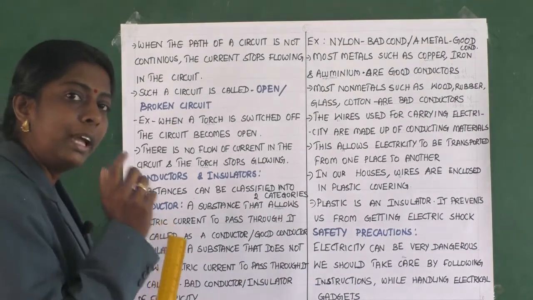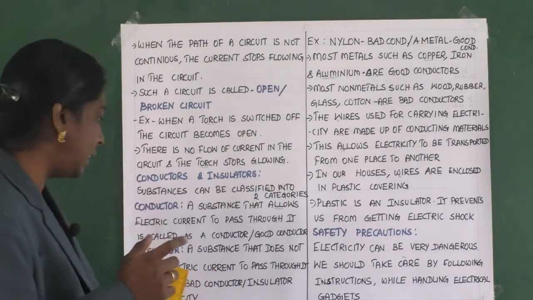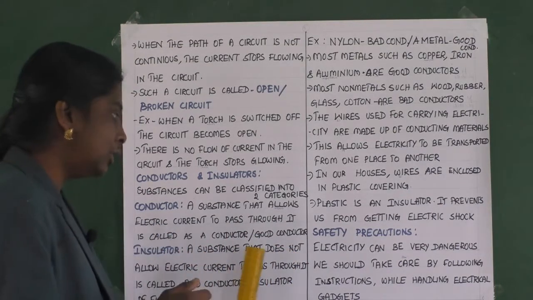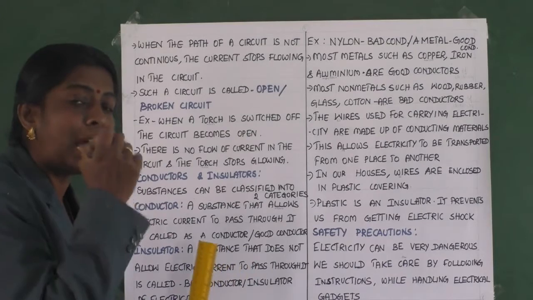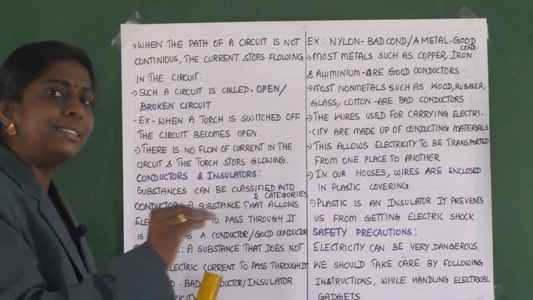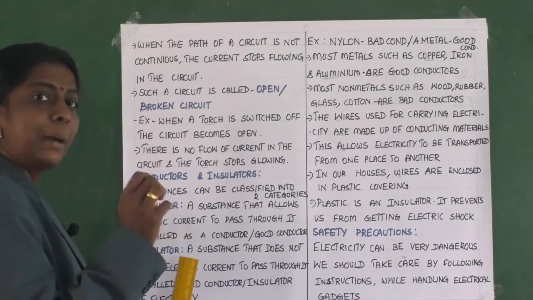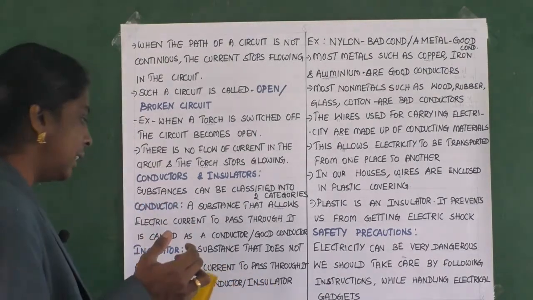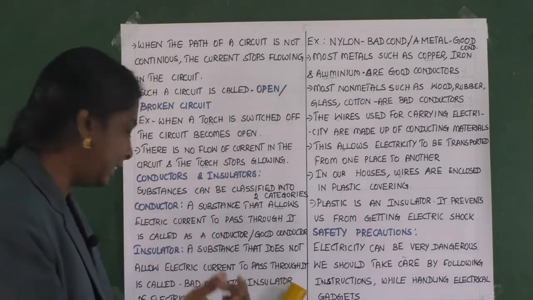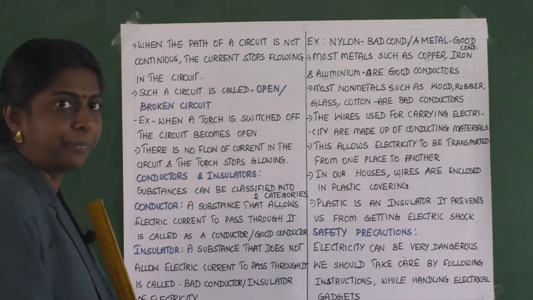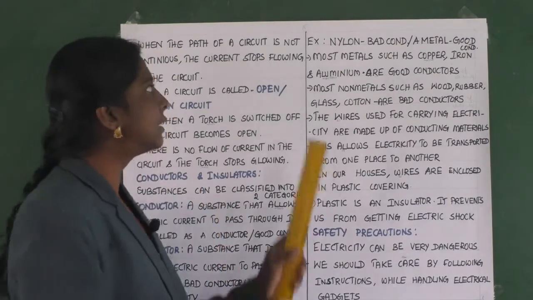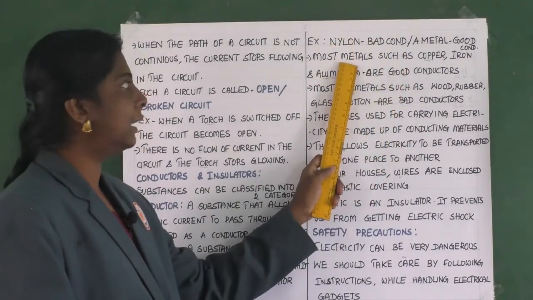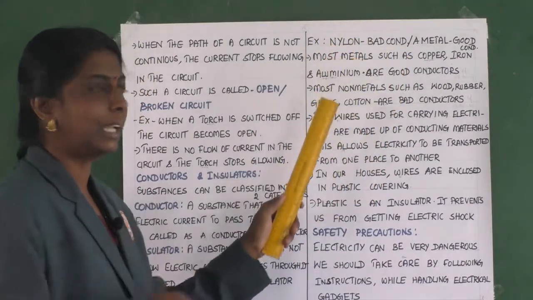The second thing is about insulators. An insulator is a substance that does not allow electric current to pass through it. It is called a bad conductor, or also an insulator of electricity. Now let us learn about the examples. Nylon is a bad conductor, or insulator.